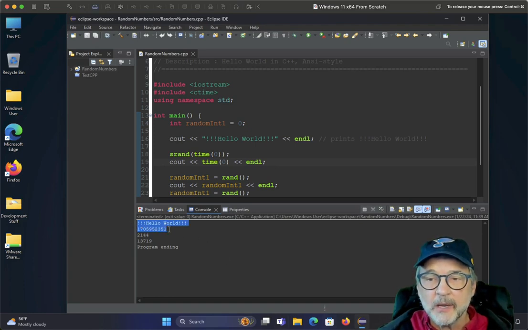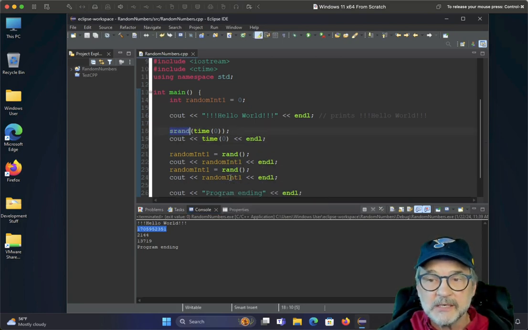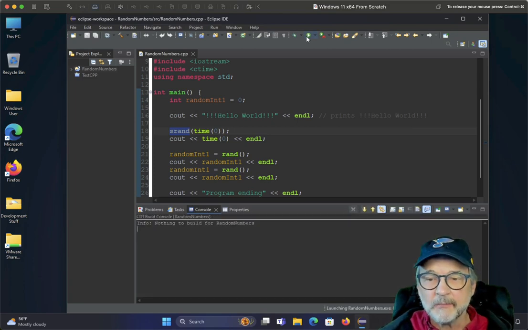So there's the time. Now, that time in seconds is sent to the seeder, the random number seed generator, and so now we have 2144. Let's run this again. Oh, now we got 2317. Run it again. So you can see that the numbers are changing. But also notice that the first number always seems to be 4 digits. So that has something to do with the fact that I'm using a specific time, or the way that the random number generator is set up.